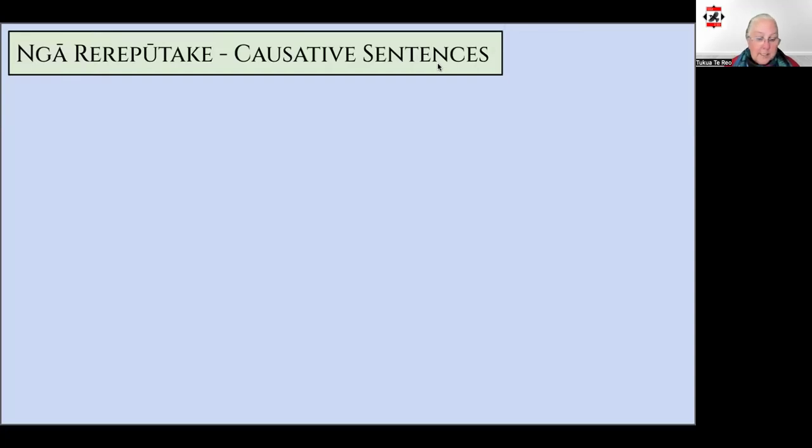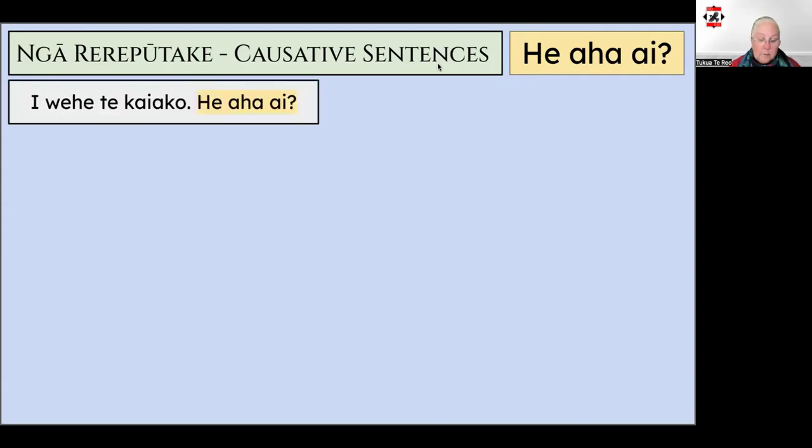The Rerepūtake structure is an extension of that idea. We still use the basic components of the question, he aha ai, but in a different way. Let's build the Rerepūtake and I'll show you what I mean. I'll pop our base sentence here in the corner, he aha ai. And I'll add a simple sentence example here. I wehe te kaiako, the teacher left. He aha ai.